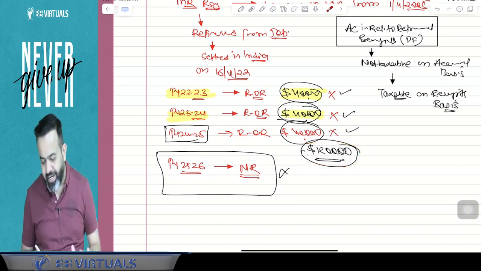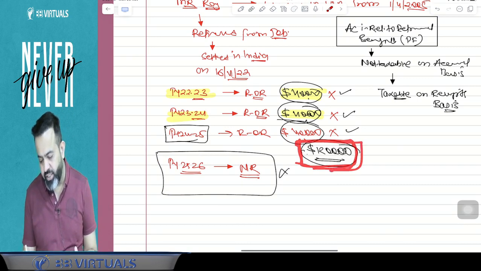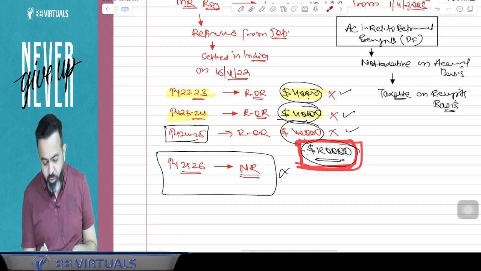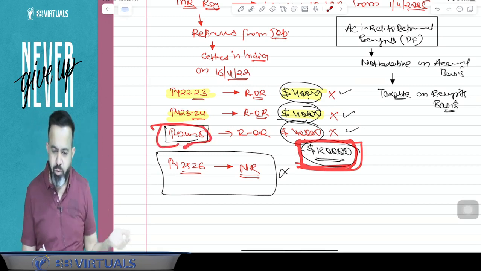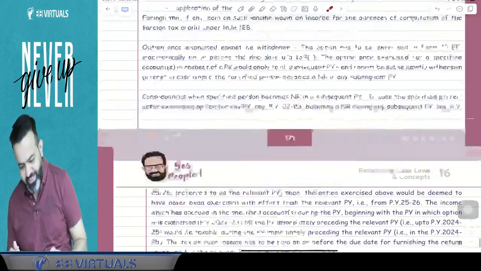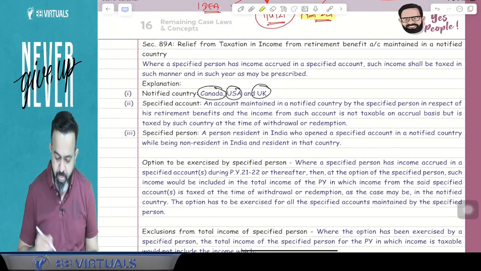So what I am saying is that here $1,20,000, here $1,20,000, here $1,20,000, here $1,20,000 is going to be taxable in previous year 24-25 only. But you have to pay the taxes up to the due date of return filing of this particular year. So guys, here we are going to start with this concept. Pay attention to what this concept says.